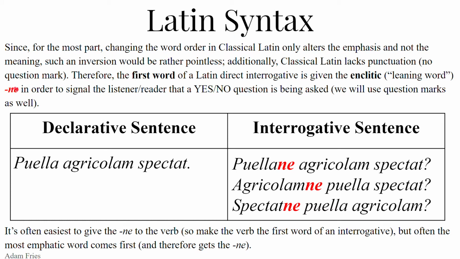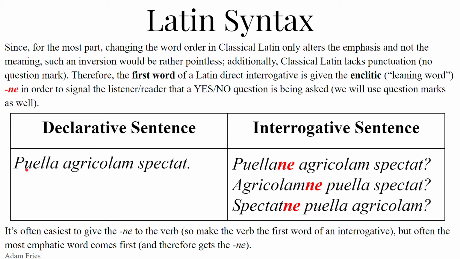We attach the enclitic ne to the first word of a sentence to turn it in Latin from a declarative to an interrogative. Remember that we are only asking yes and no questions now. In class, we will also use question marks because we're used to them. So a declarative sentence, like puella agricolam spectat, so the girl looks at the farmer. We have the subject puella, agricolam, the direct object in the accusative case, and spectat, third person singular present of specto, spectare, spectavi, spectatus, to look at.